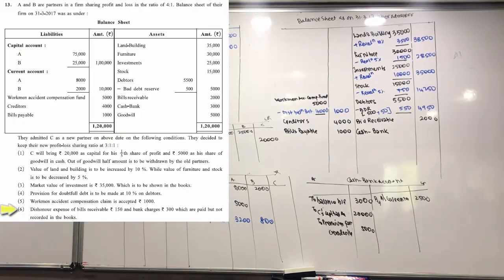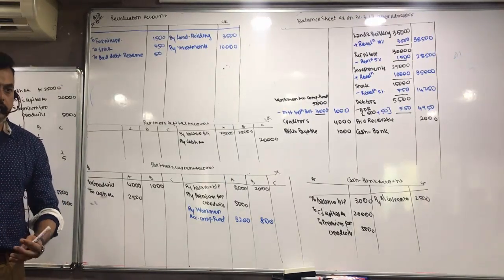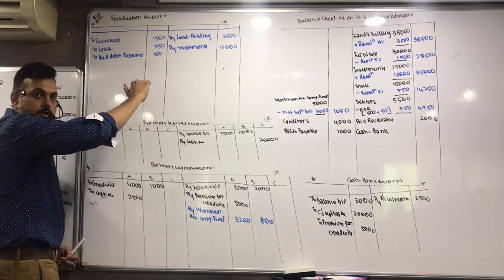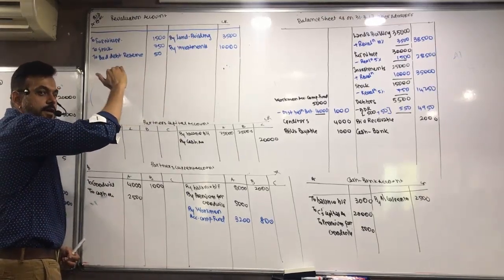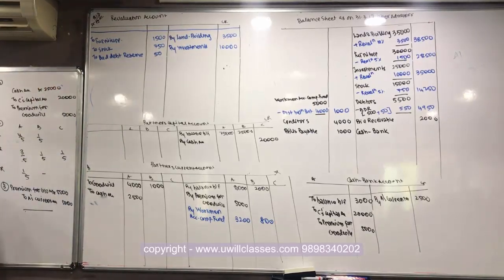Dishonor expense of bill receivable and bank charges which are paid but not recorded in the books. So what's the entry? वो charges को कर देंगे debit और bank को कर देंगे credit. But charges ultimately कहाँ चला जाएगा? Revaluation account में. Increase है या decrease है? Loss है. So it will come on the debit side. Okay.